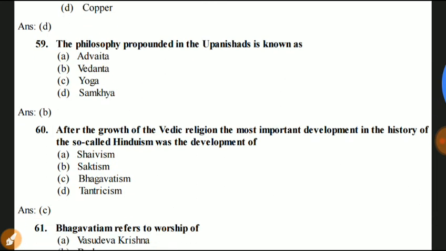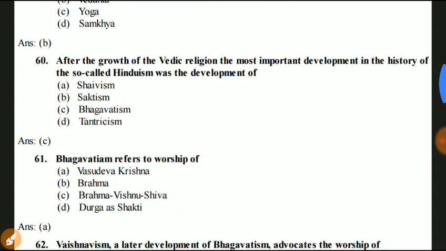Next question 59. The philosophy propounded in Upanishad is known as Advaita, Vedanta, Yoga, Samkhya. Answer is B. Vedanta. The philosophy propounded in the Upanishad is known as Vedanta.